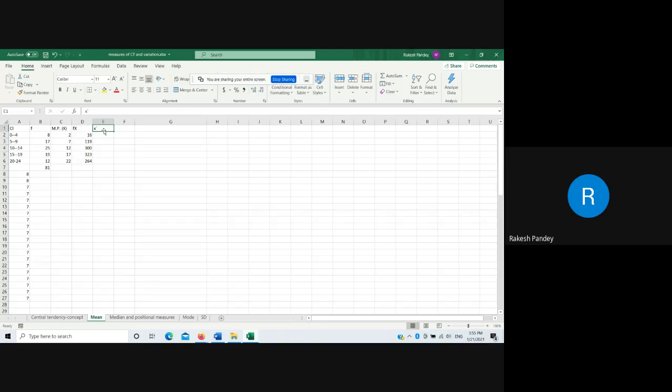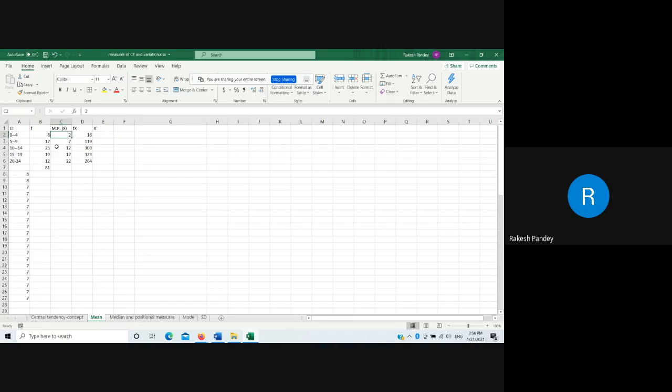Some textbooks, if you refer, may use the word d or d prime. There may be any symbol. So X prime, let us use capital X so it will be more visible. X prime. And what is x prime? It is reduced data. How can we reduce this x?